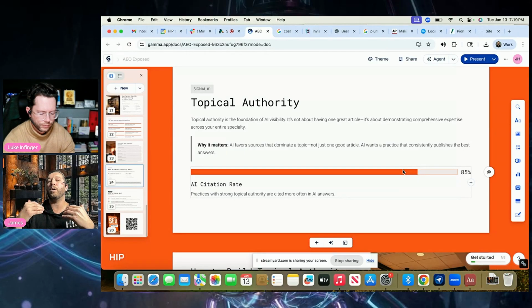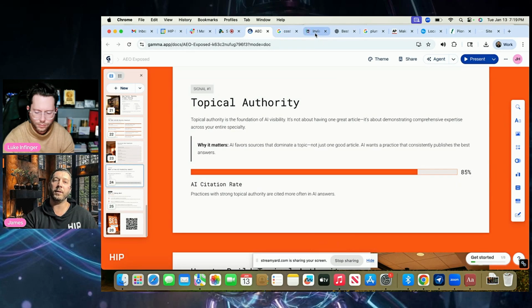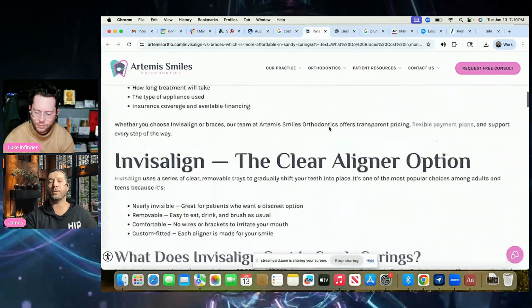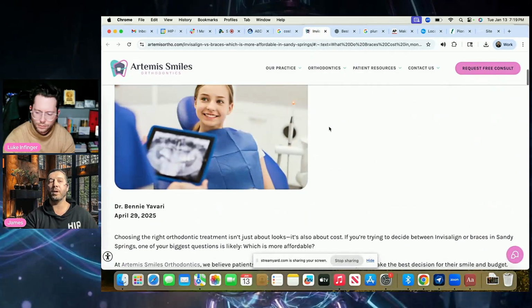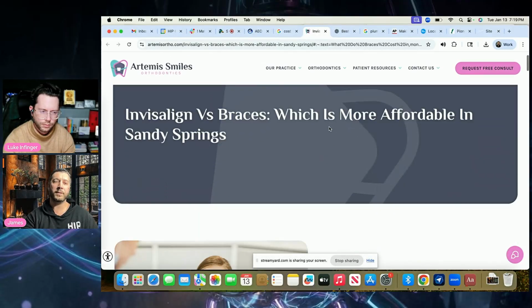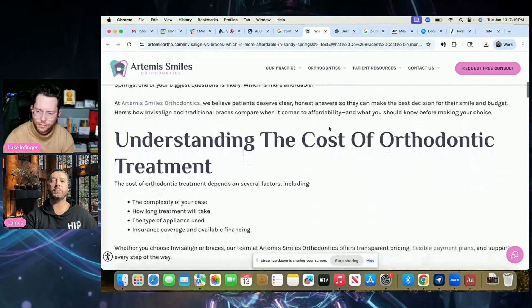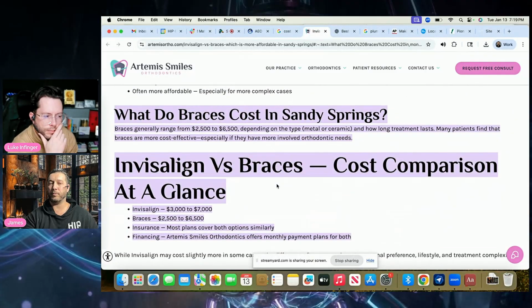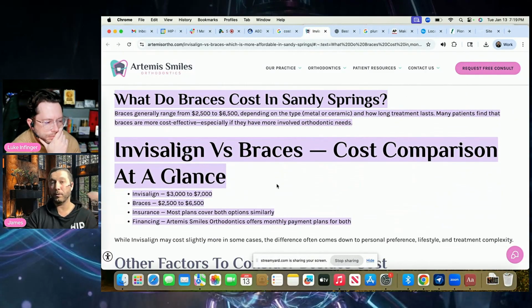And one of the things that we're also doing with our partners, it's not just covering as much on the topic that we can, but we're tying specific expertise in there. And I'll show you this example. So here is that same post that's ranking in AI overviews for, I believe it was cost of Invisalign in Sandy Springs. And if I come on down, Google's highlighting where it got the answer from. So there's very specific things to learn from this.